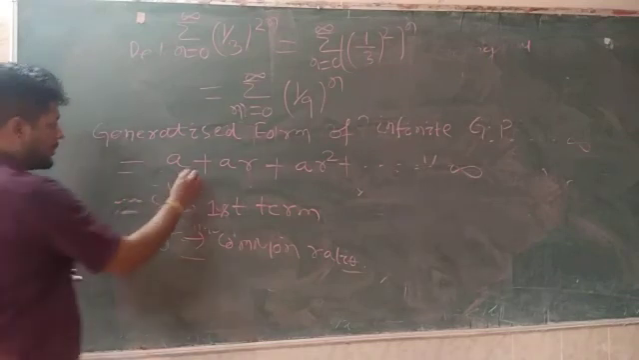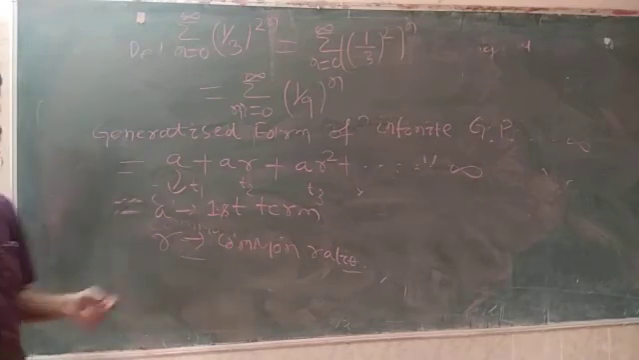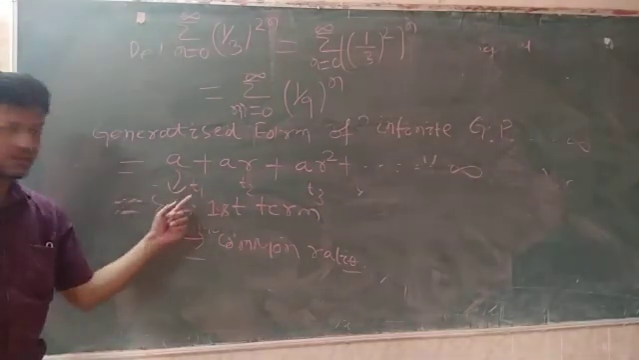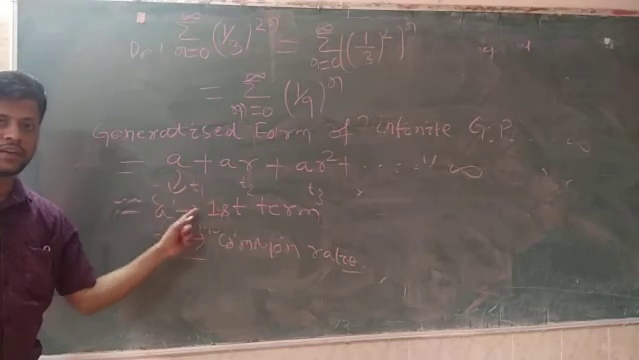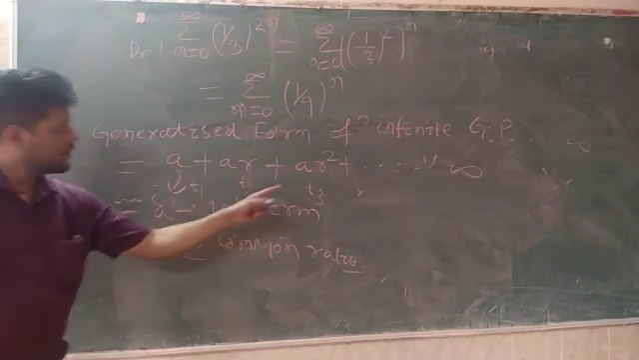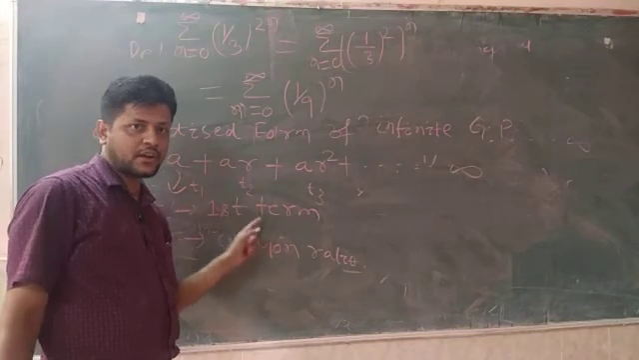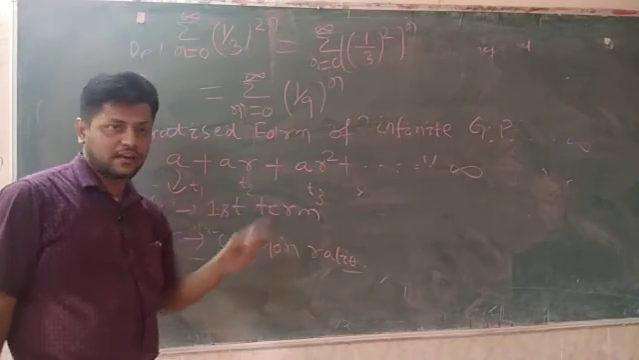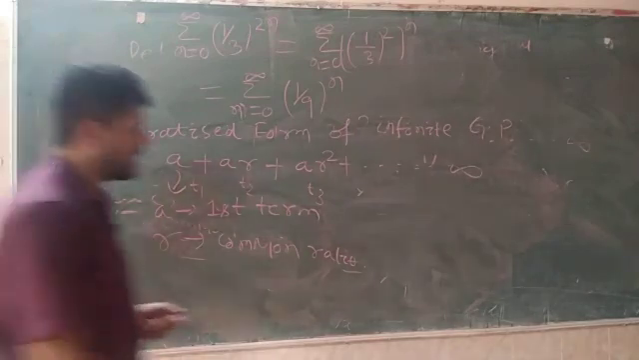This is your first term T1, this is suppose T2, this is suppose T3. So you have to divide T2 by T1, that will give you the common ratio. So T2 by T1, AR divided by A, A cancels out, R is the common ratio. Then T3 by T2, AR square divided by AR, A cancels out, R square by R becomes R. So common ratio is R, first term is A.